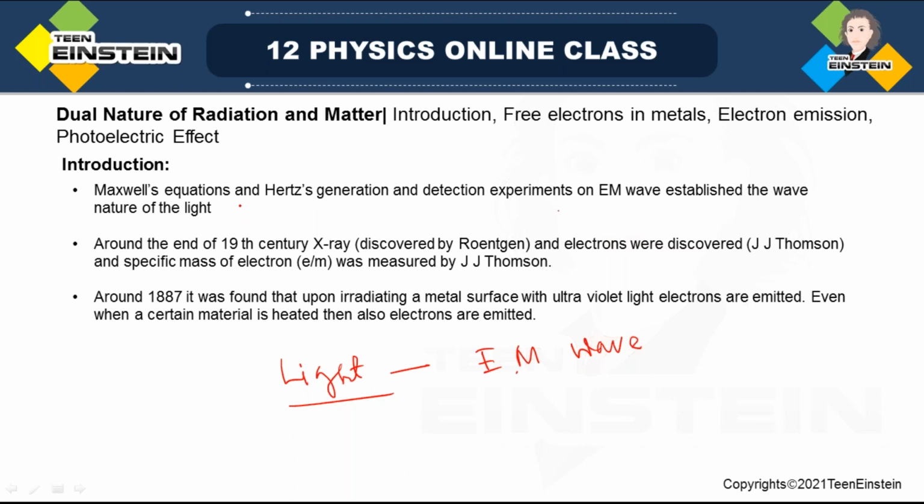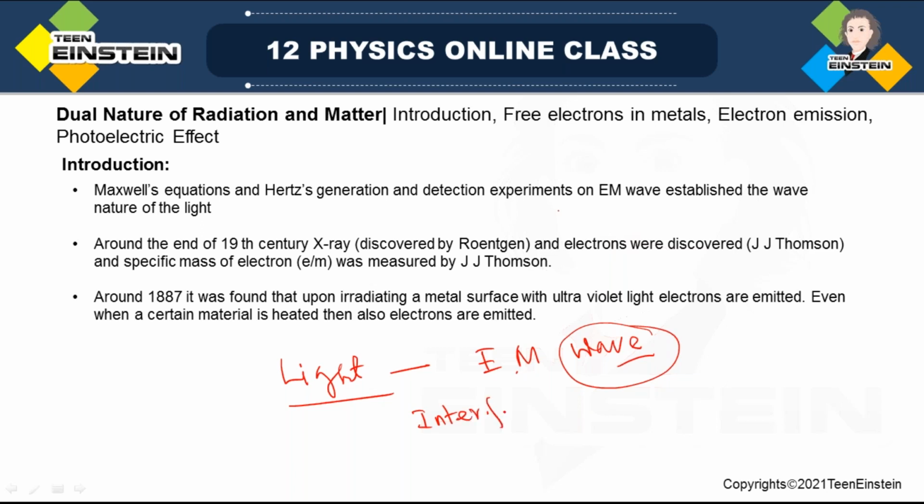Maxwell had given four equations, which are not in the syllabus. And Hertz had done a very simple but conclusive experiment that an oscillating charged particle can produce electromagnetic waves and they can travel in vacuum in the form of waves. And this wave nature of light helped us to explain interference.